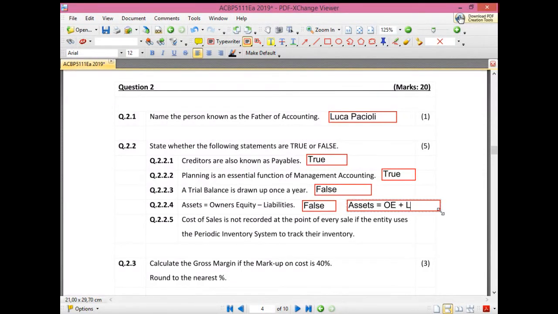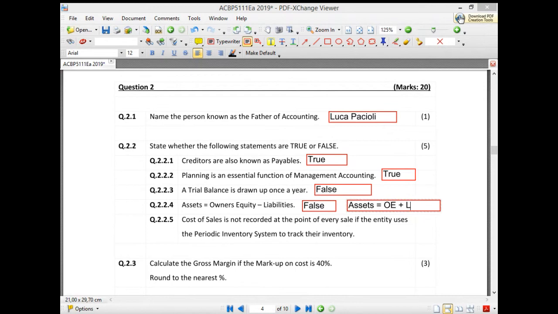Okay, then the next one, cost of sales is not recorded at the point of every sale if the entity uses the periodic inventory system to track their inventory. Let me just read that, it's quite a mouthful. Remember, periodic is expenses.